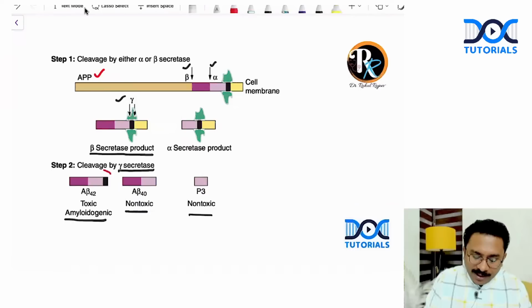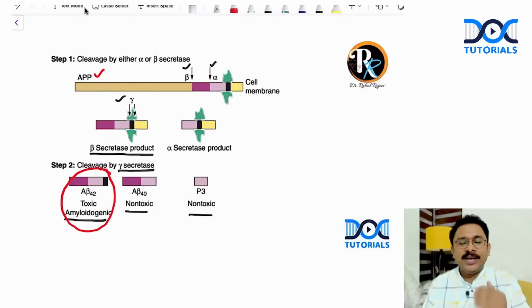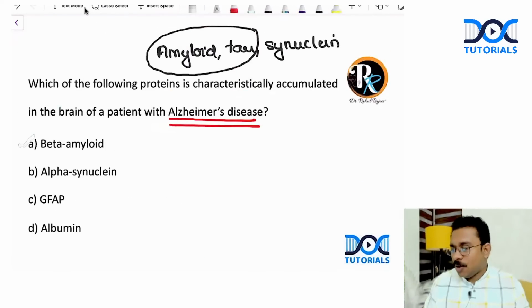But the problem maker is this one, the A beta 42 amyloid, which is a toxic amyloidogenic particle which can cause neurodegeneration. Okay, so the answer for this question is option A, right?